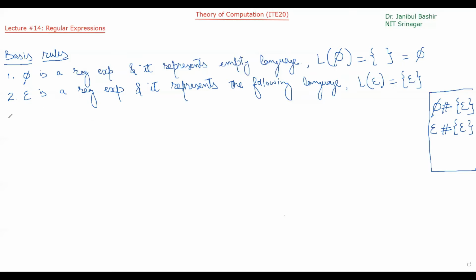Okay. Third, if we have a symbol A, so let's suppose A is some symbol.